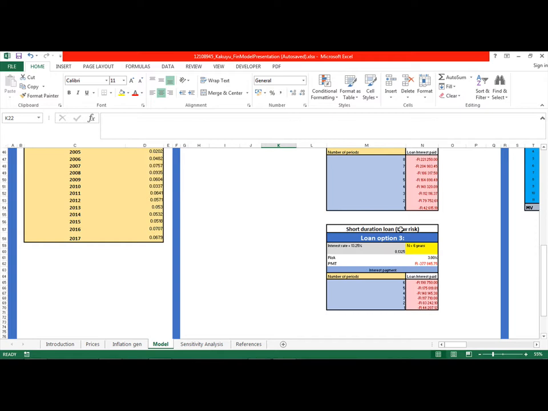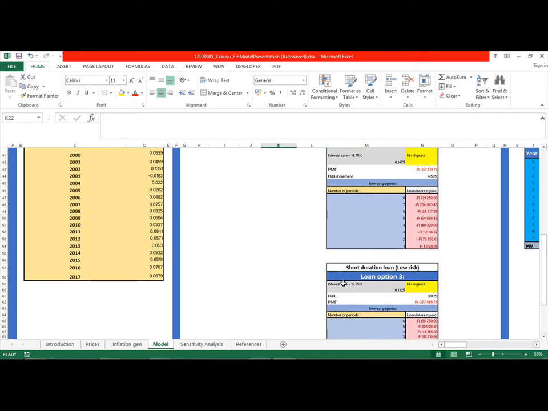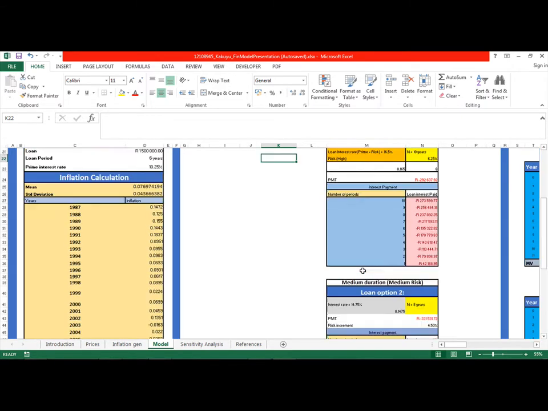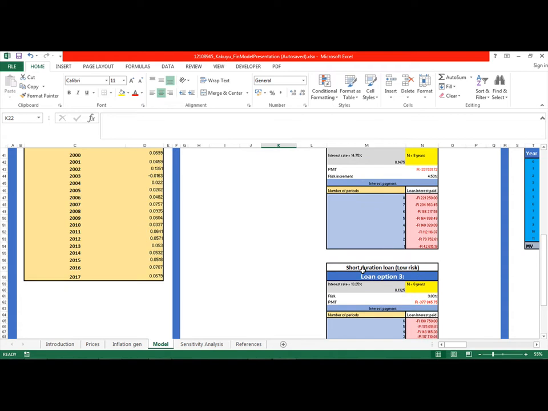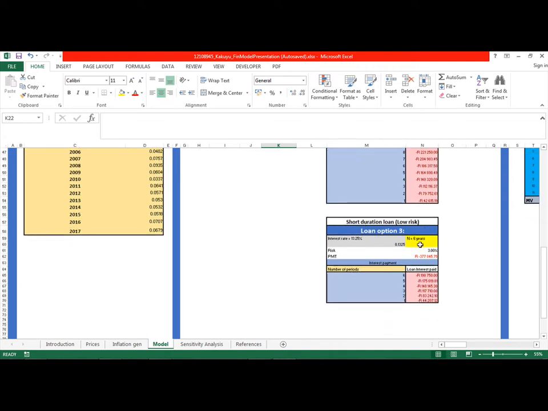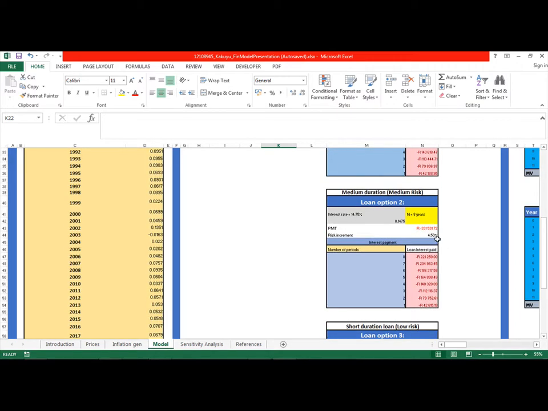So I divided the loan options into 3 durations: the short duration, medium duration, and long-term duration. The short-term duration is payable within the minimum period, which is 6 years, and the risk is 3%. You add the 3% to the prime interest rate and it gives you 13.25%. Then the medium duration, the risk is a bit higher at 4.5%.